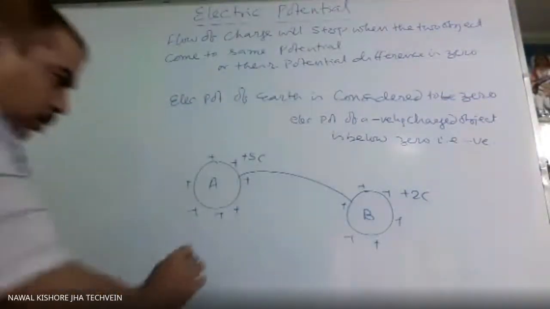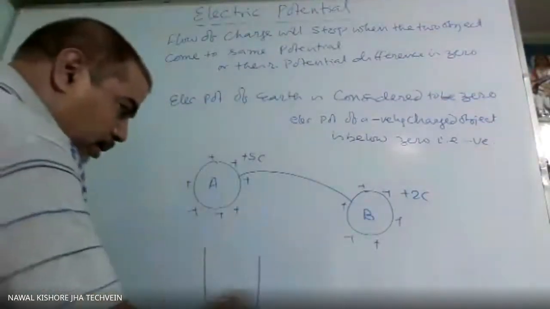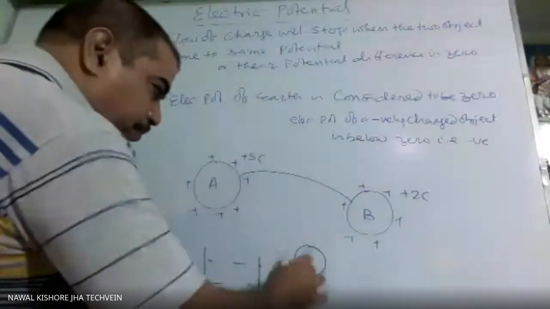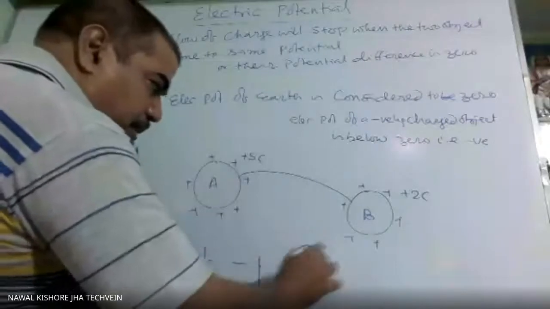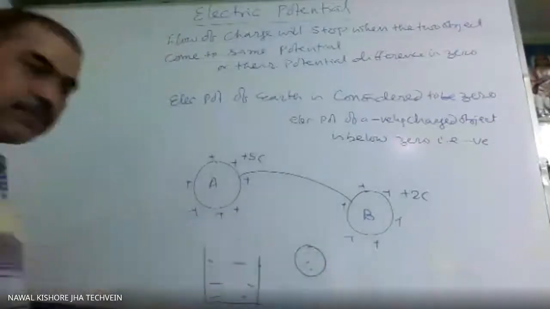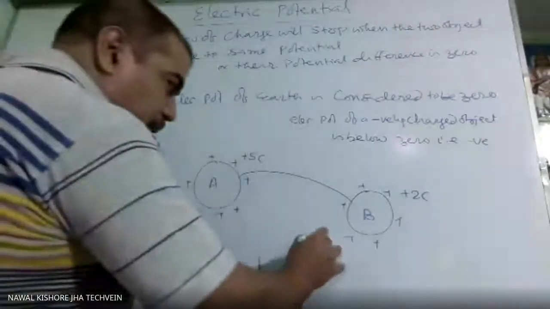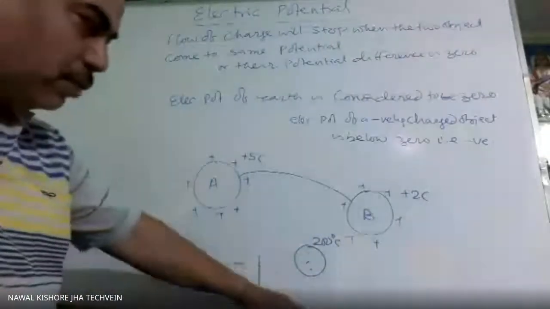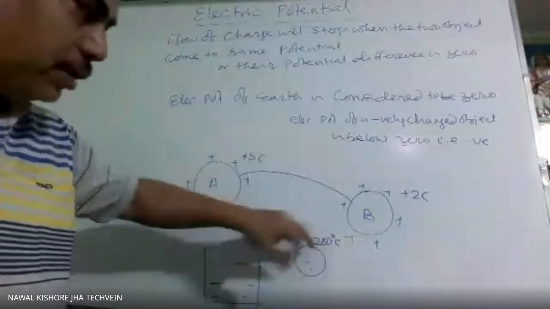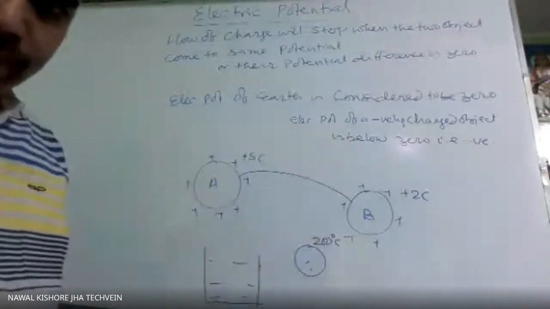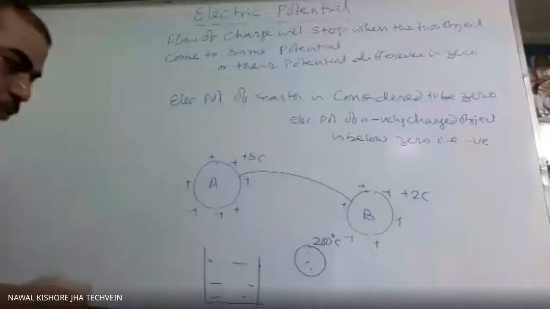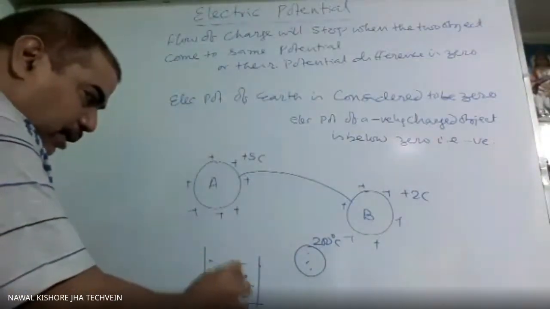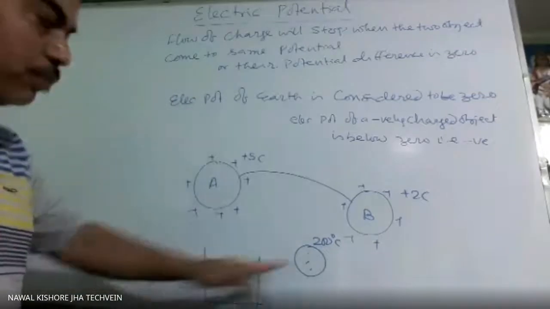For example, suppose this water is placed here and an iron ball is heated up to 200 degrees Celsius. It may have very little heat, mass into specific heat capacity into rise in temperature. Whereas 10 kg water at 50 degrees Celsius will have much more heat in comparison.